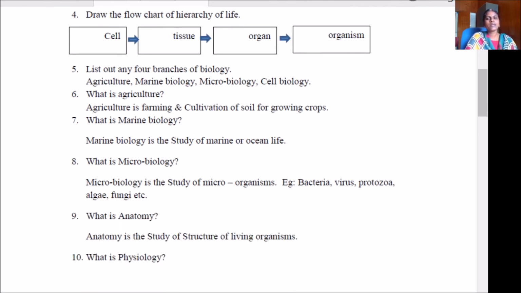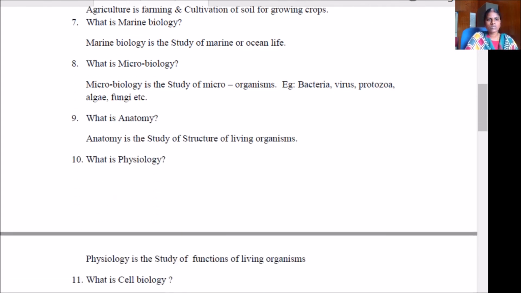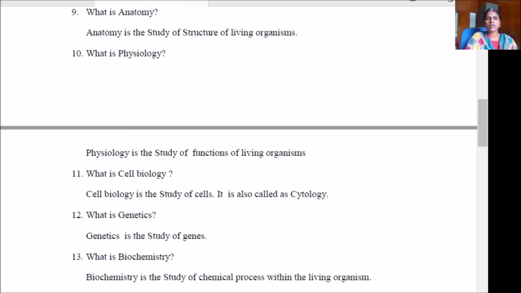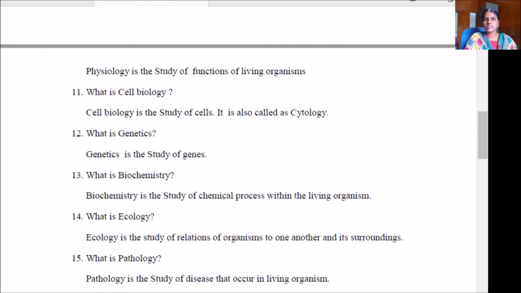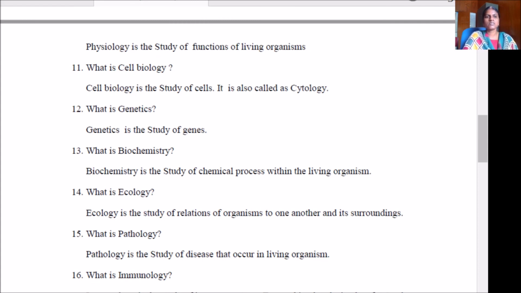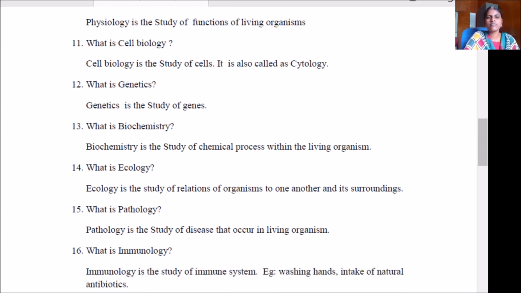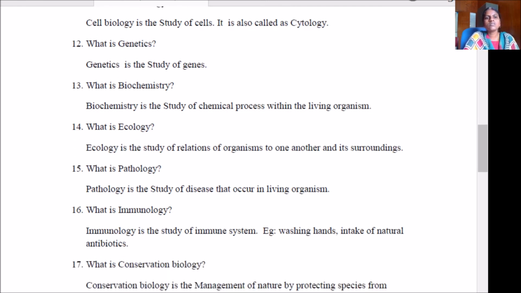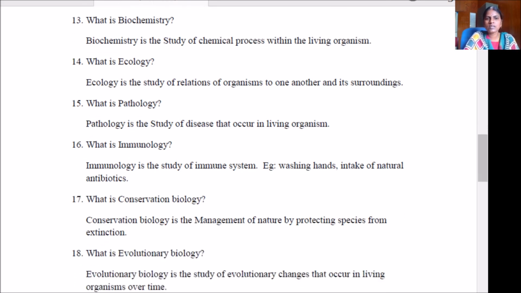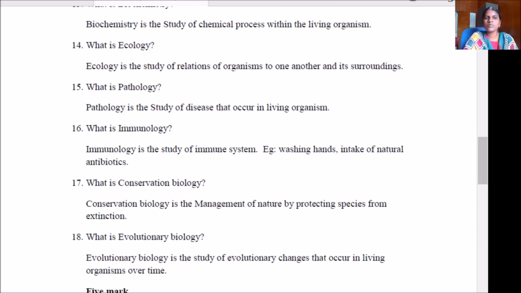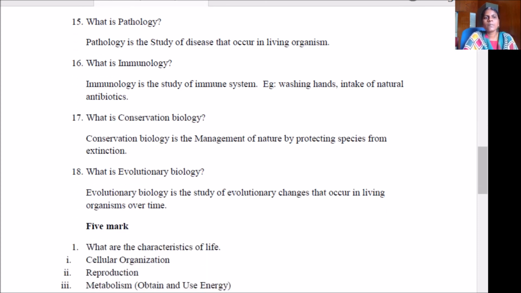What is anatomy? Anatomy is the study of living organism. What is physiology? Physiology is the study of functions of living organisms. What is cell biology? Cell biology is the study of cells. It is also called as cytology. What is genetics? Genetics is the study of genes. What is biochemistry? Biochemistry is the study of chemical process within the living organism. What is ecology? Ecology is study of relations of organisms to one another and its surroundings. What is pathology? Pathology is the study of disease that occur in the living organisms. What is immunology? Immunology is the study of immune system.